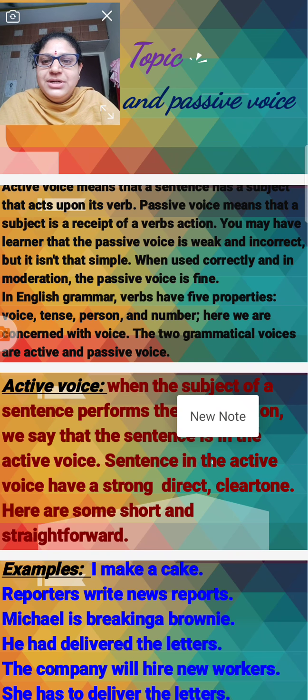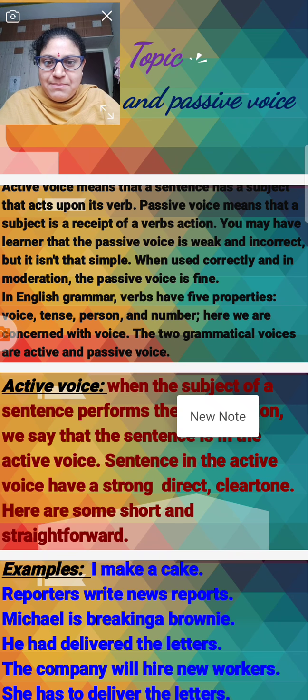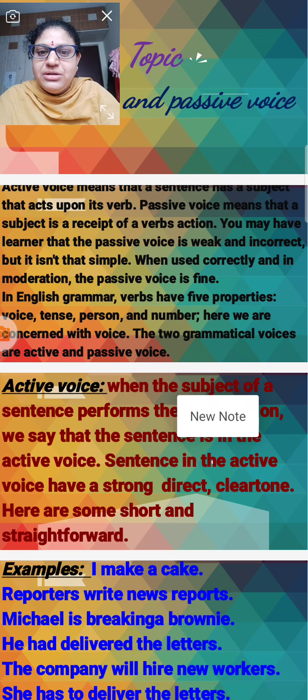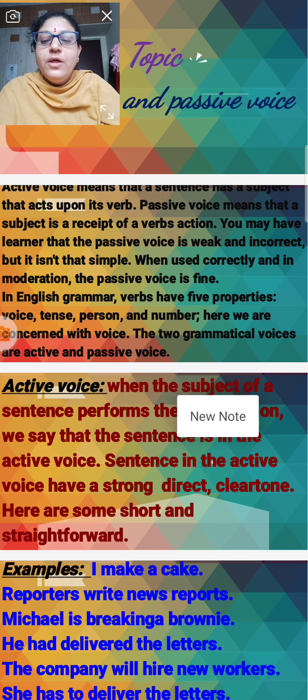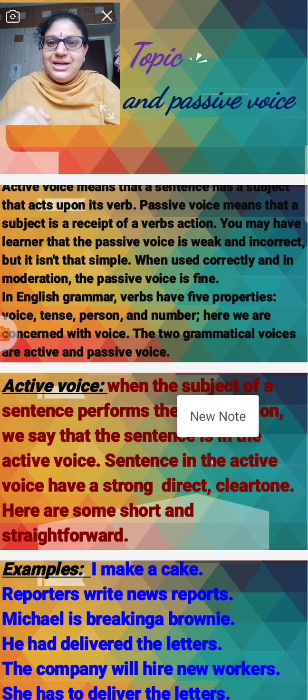You may have learned that the passive is weak and incorrect, but it isn't that simple. When used correctly and in moderation, the passive is fine.